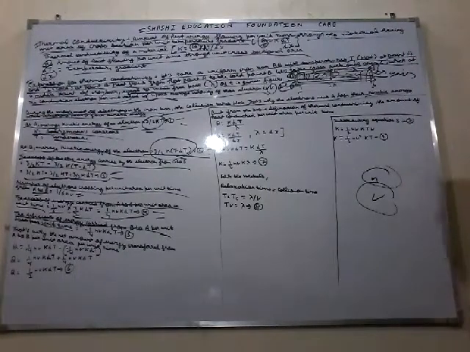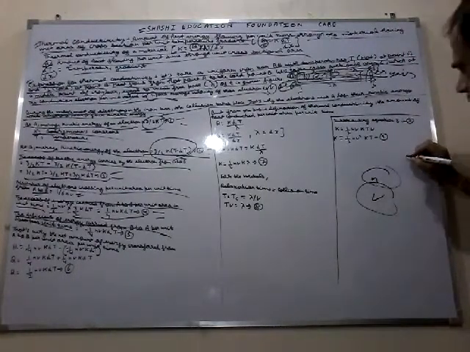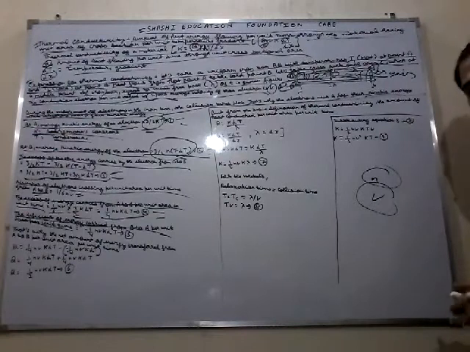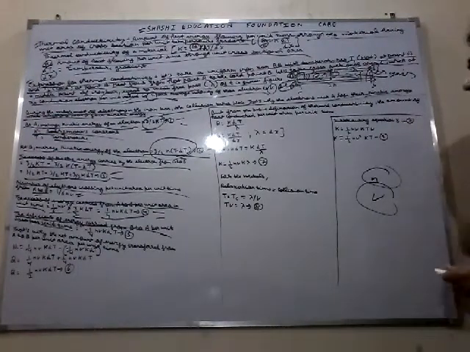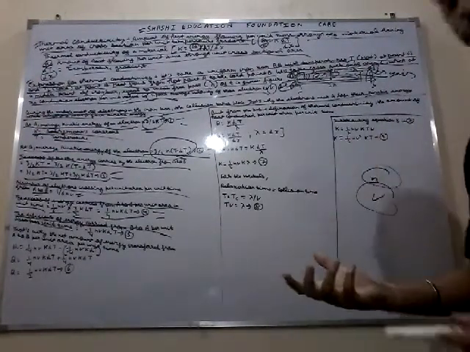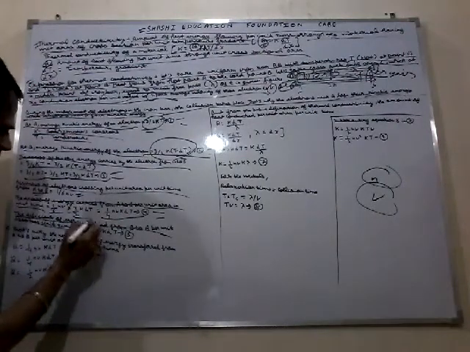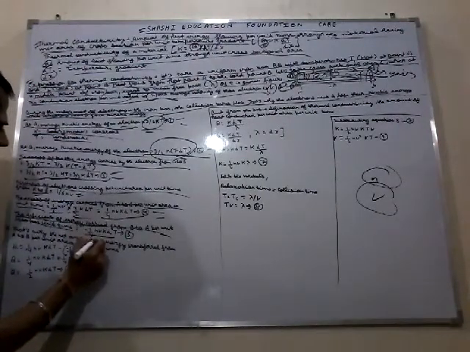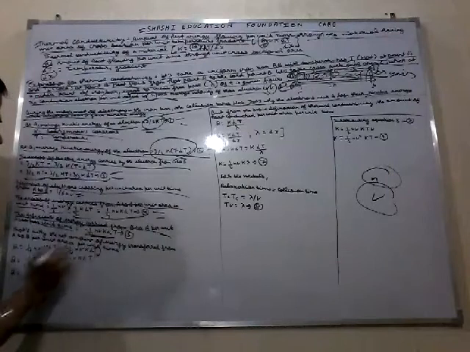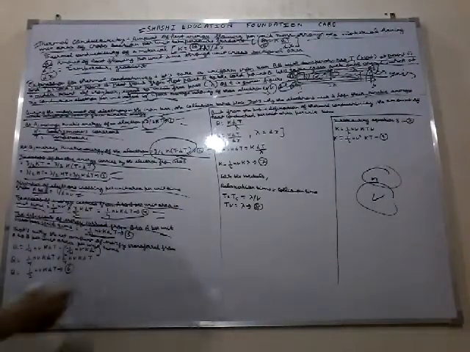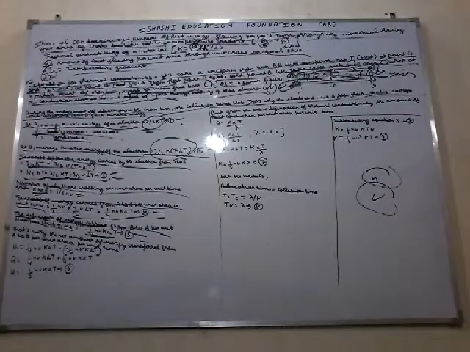I already told you, if you take 1 minute and 10 seconds, it's per unit time. If you take an example of 1 minute, per unit time equals minus 1 by 4 NV kdt, which is called the fifth equation. Remember this: minus 1 by 4 NV kdt is called the fifth equation.